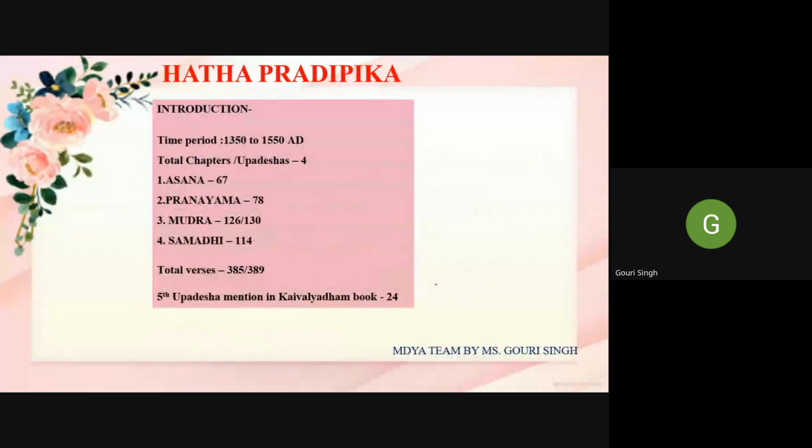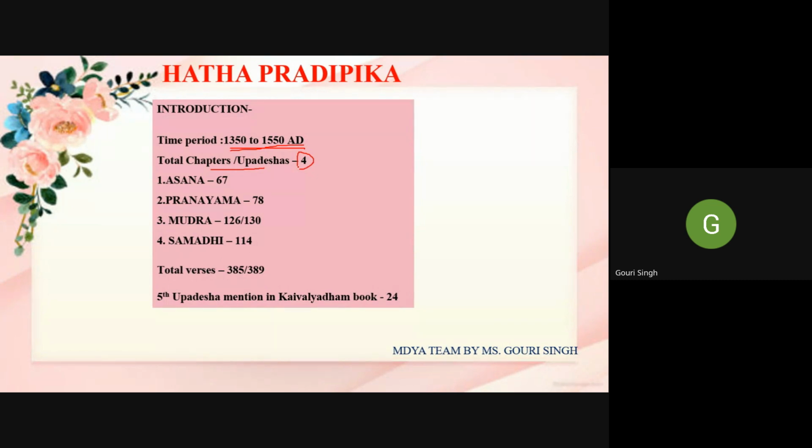Okay. So what things are present in this text? There are 4 chapters. The time period is not defined particularly, but according to belief, or according to different researchers, it may have been written between 1350 and 1558. Total chapters are 4, and here the chapters are known as the Upadesas.